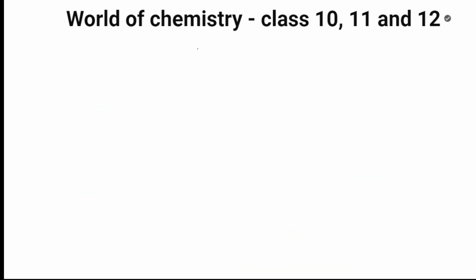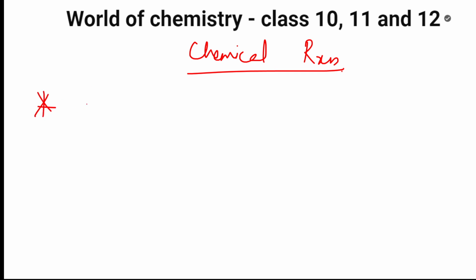And now in chemical reactions, you should be very, very careful, students. In chemical reactions, first, very, very important is oxidation of primary alcohols. Remember, oxidation of 1-degree alcohols leads to aldehydes first, and then it will get converted to acids.